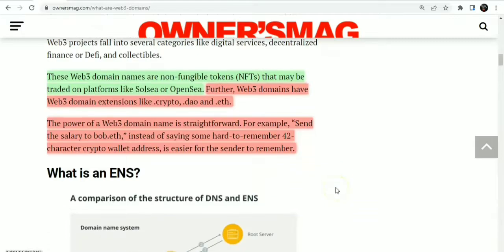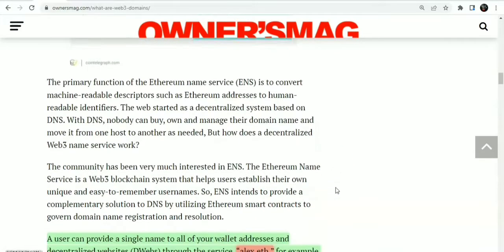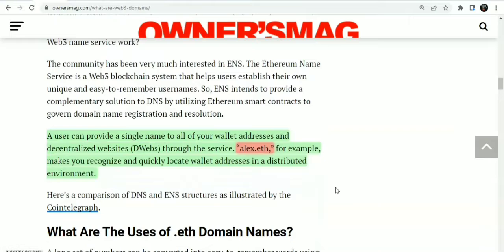Another thing to know is that a user can provide a single name for all of their wallet addresses and decentralized websites, through a service, alex.eth for example, and this makes you recognize and quickly locate wallet addresses in a distributed environment. You don't need to cram that 42 digit string in your head.